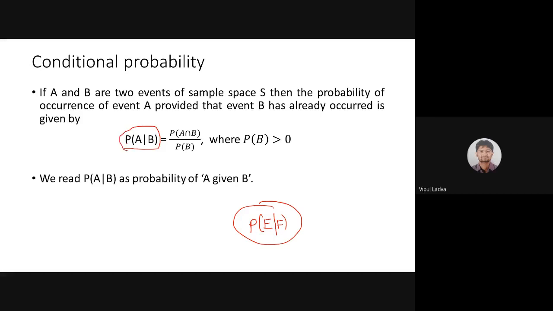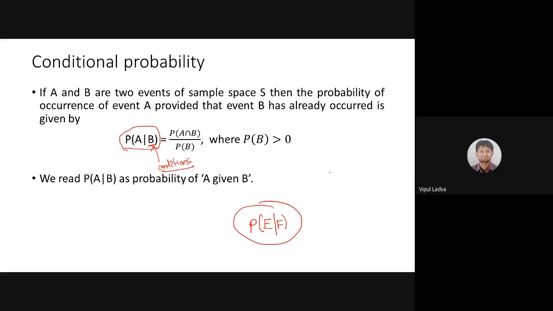That we are finding the probability of event E when event F has already occurred. That means F acts as a condition: before event E happens, event F must have happened. It has already occurred, and now we are finding event E. And to some extent, both depend on each other.